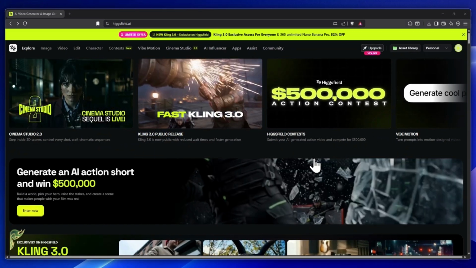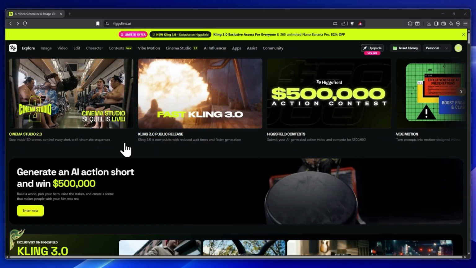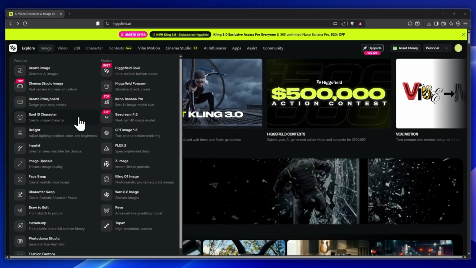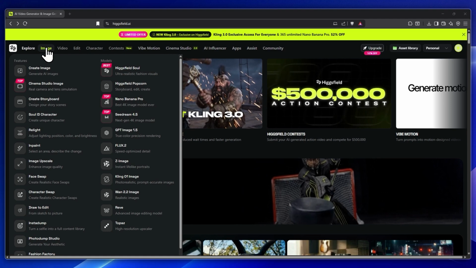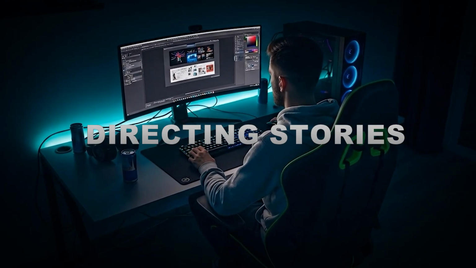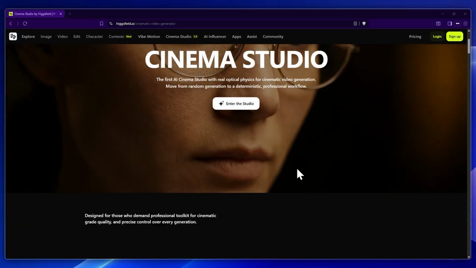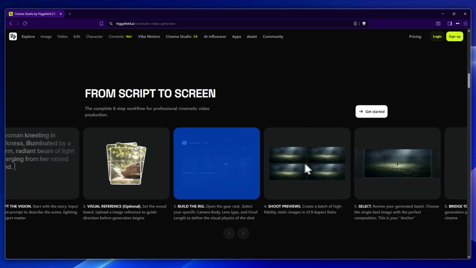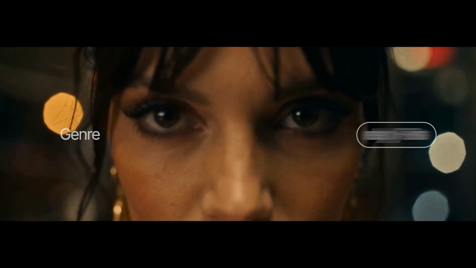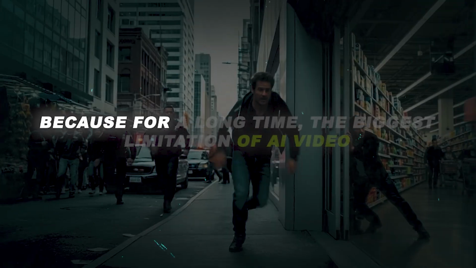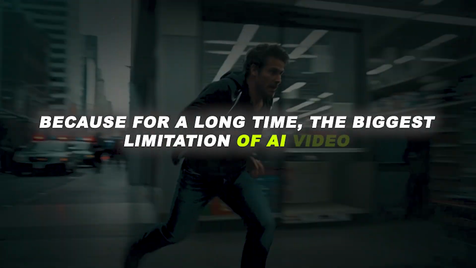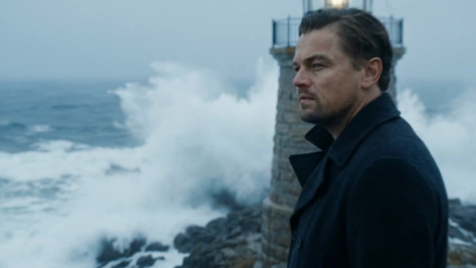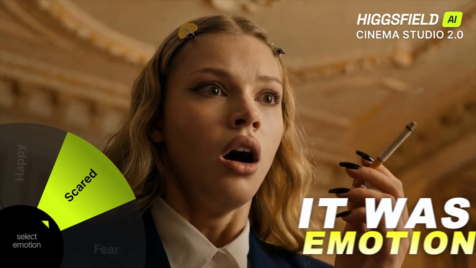Higgsfield is one of the fastest growing Gen AI companies, and their mission is simple but ambitious: to become the most creator-friendly platform in the world, not just for generating content, but for directing stories. And with the release of Cinema Studio 2.0, Higgsfield is pushing AI video beyond impressive clips into something that actually feels like filmmaking. Because for a long time, the biggest limitation of AI video wasn't visuals. It wasn't resolution. It wasn't even motion. It was emotion.